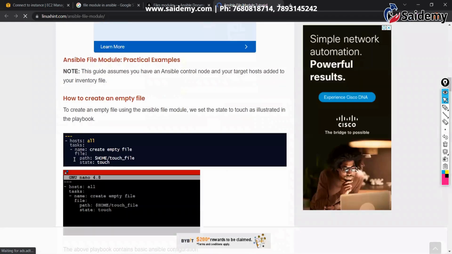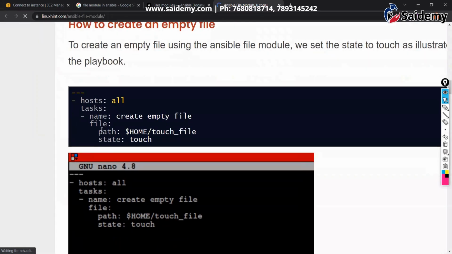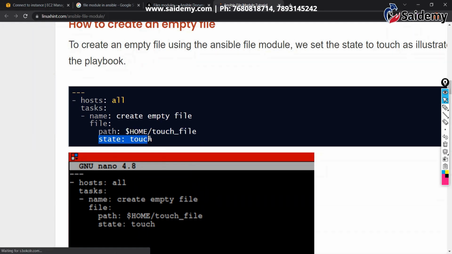Yeah, you can see this. So which module do we use? The file module we use. You can see the target section, tasks, name, the display name they have mentioned, and the file module. By using the file module, you can create a file. So where do you want to create that file? In my notes, somewhere. Don't worry about this one, this is a variable we call. Some location under which they want to create this file. Now state touch. Whether you want to create or delete the file, you have to mention it, right? That's why we have mentioned state.